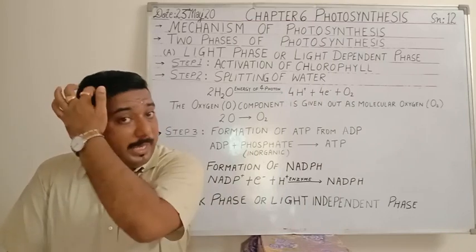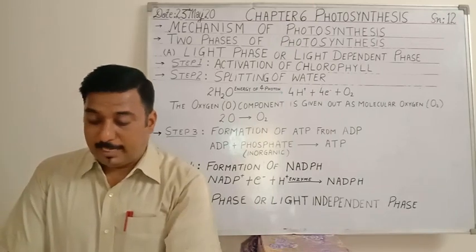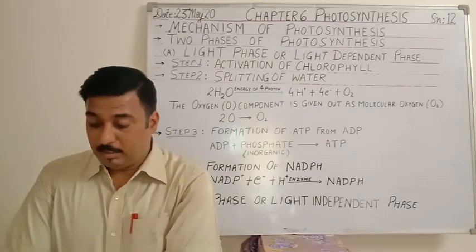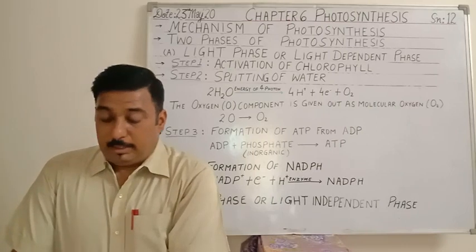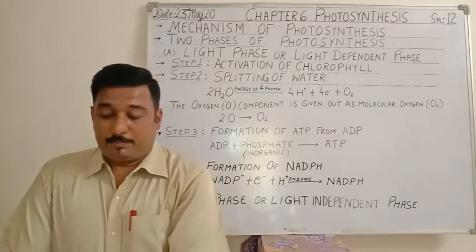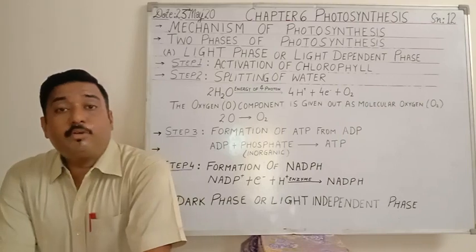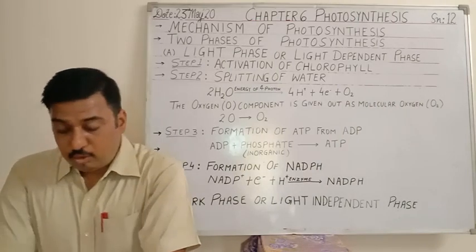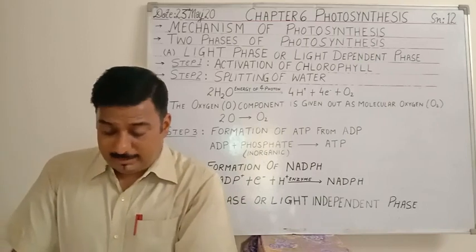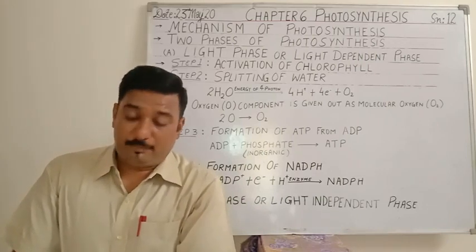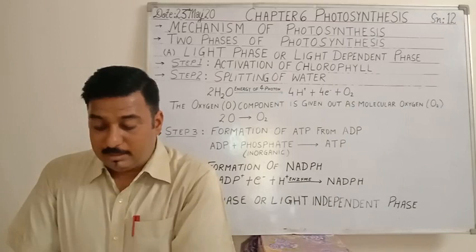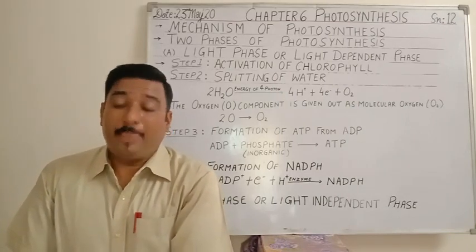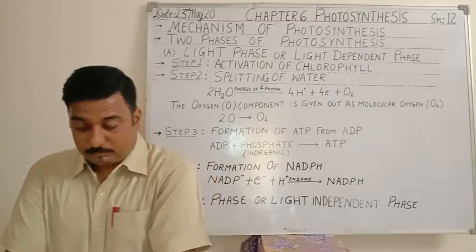It is also called the Calvin-Benson cycle, named after the scientist who worked on this cycle a lot. In the earlier time, this was termed as the dark phase. It is the old term. When we use the term dark phase, it does not mean that it occurs only at night time. If we say the dark reaction takes place in the dark, that will be a wrong statement.